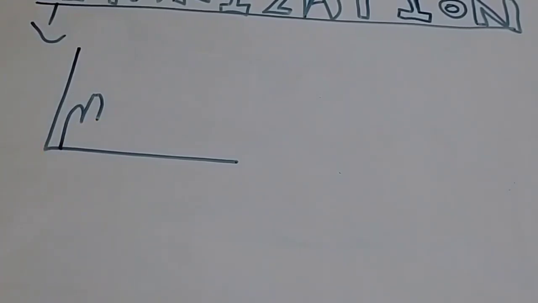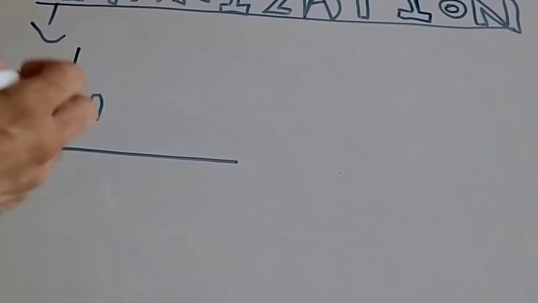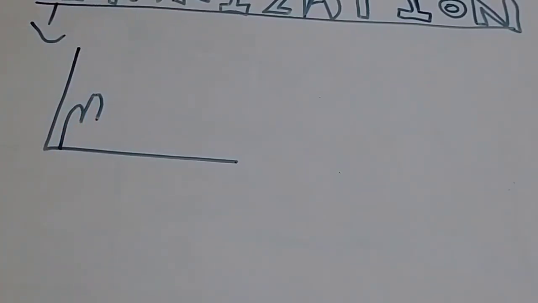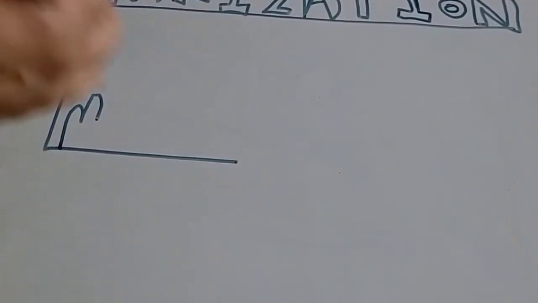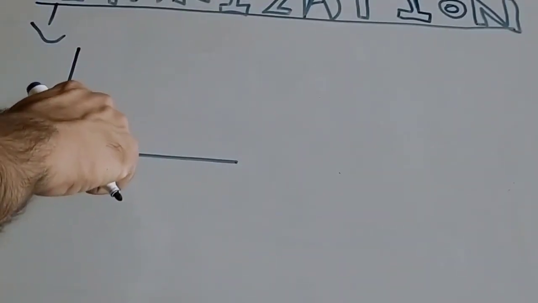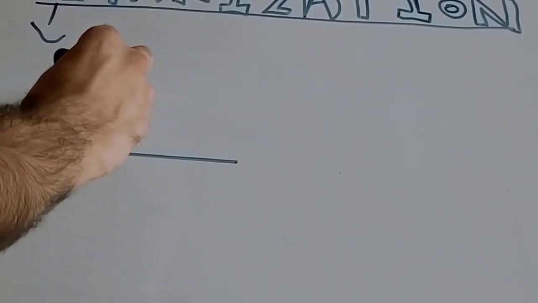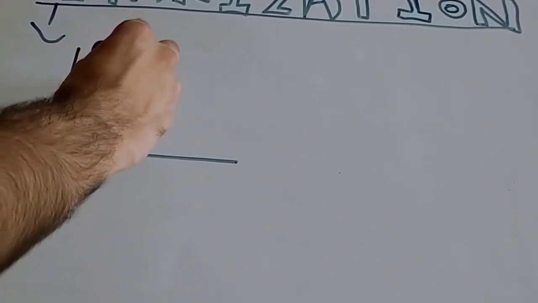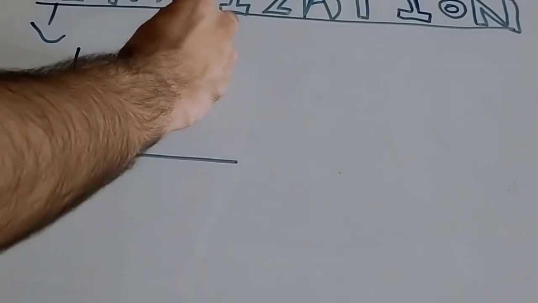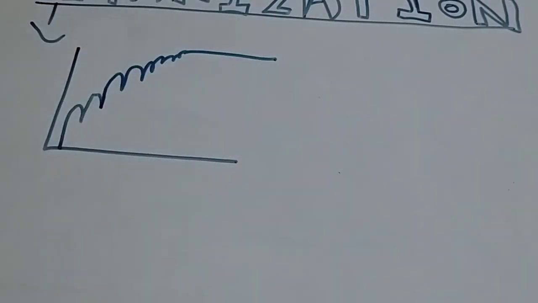and got contracted. But in tetanization, the muscle has not gone into the relaxation phase; before going into relaxation, without completing its refractory period, it has gone into contraction again. Again it has contracted, and in this way this type of graph develops.